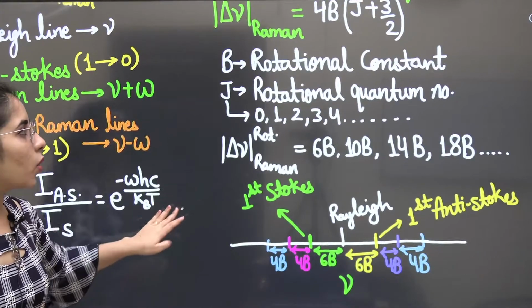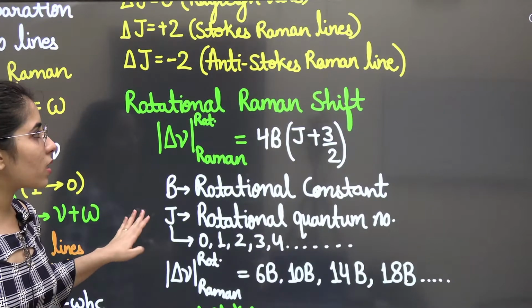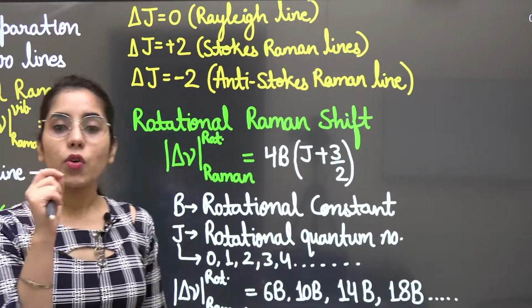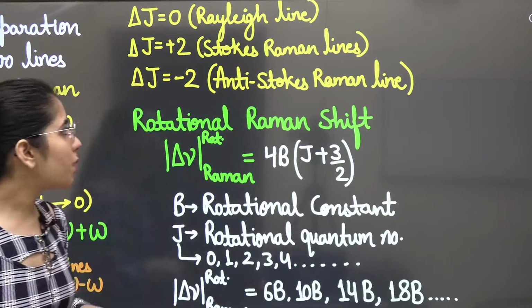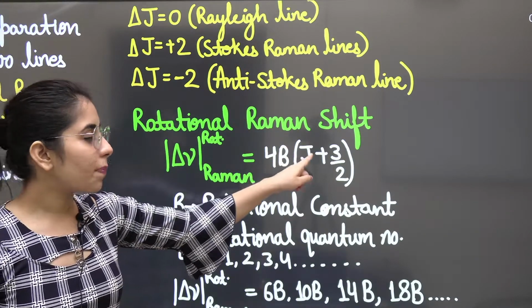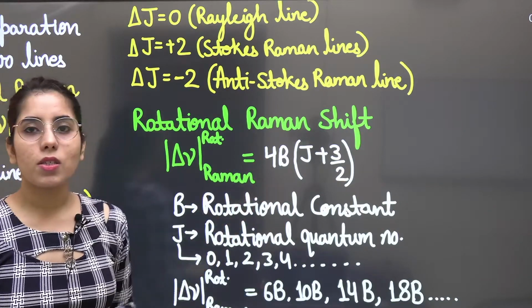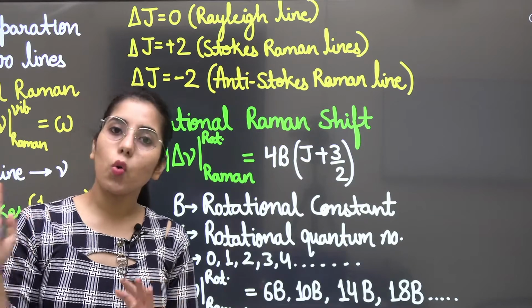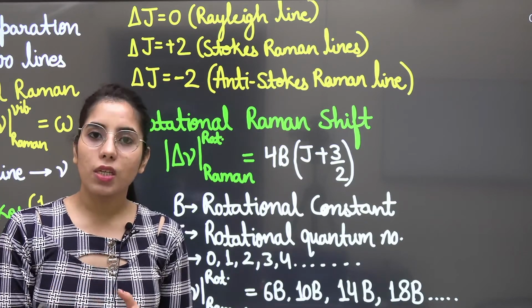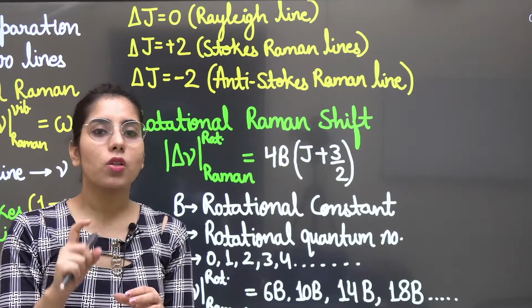And let's talk about the rotational Raman spectra. So in this case, guys, if we are going to talk about the rotational Raman shift or the wave number separation, this will be equal to 4B into J plus 3 by 2, where B is the rotational constant. When we talk about the rotational spectra, where we introduce the rotational quantum number, we even have the B, which means the rotational constant there.